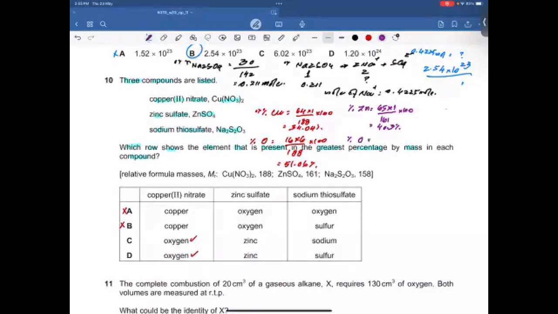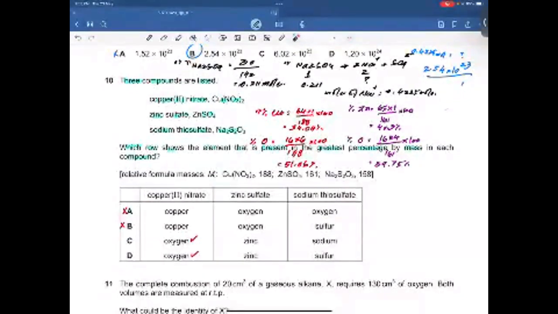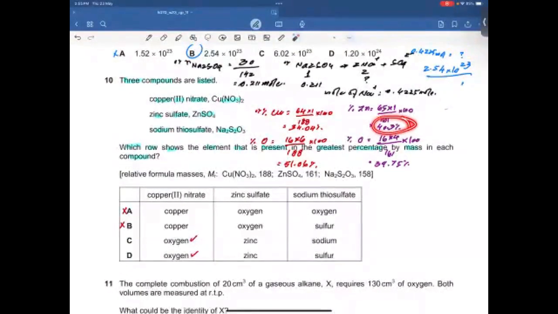Now, percentage by mass of oxygen in this scenario. Oxygen has a mass of 16, because this mass is given in the formula. We have 4 oxygen atoms in the formula, so it needs to multiply by 4 divided by 161 into 100. So 16 times 4 divided by 161 into 100 is going to be 39.75%, which means in zinc sulfate, zinc has a greater percentage by mass. So obviously I'm gonna go for these 2 options.